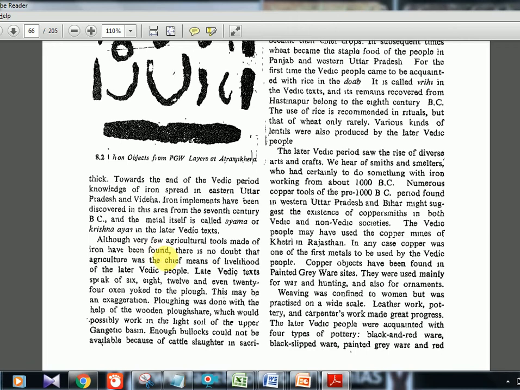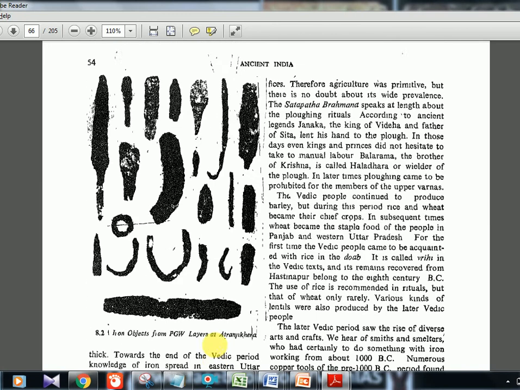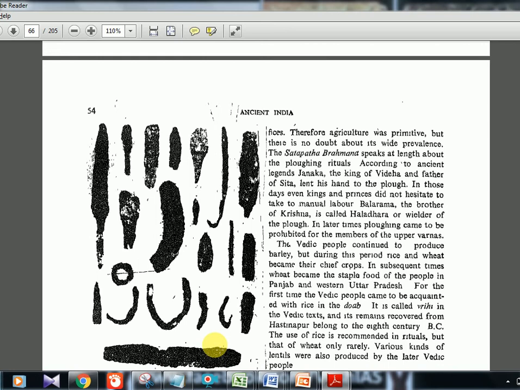Okay, then plow was used. Last time also we saw plow was used, and they are telling it is a wooden plowshare, same like the Harappans, and enough bullock carts were there. But one problem was cattle slaughter started. Okay, you know, cattle was the wealth at Rigvedic time, but now here cattle sacrifices have started and people have started even eating beef.